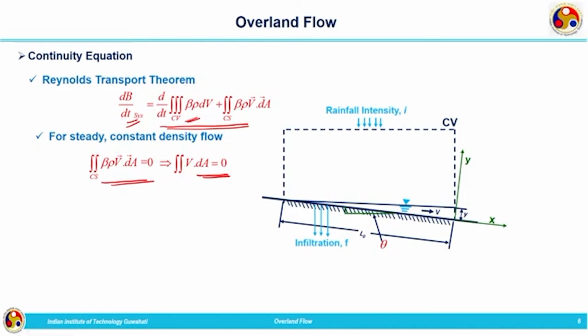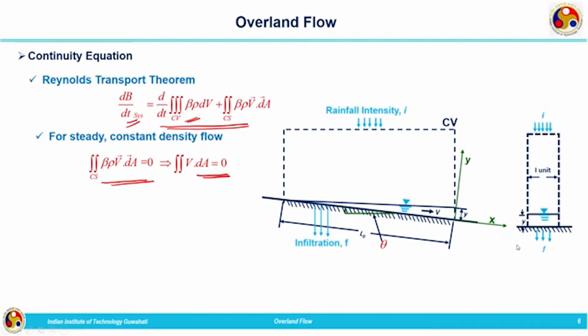Now, before further proceeding, we need to see the cross section of the control volume. So, the control volume is having a unit width and intensity of rainfall I entering into the control volume. F is the infiltration taking place from the ground surface, and the sheet flow is having a depth. The depth of sheet flow is represented by Y, marked like this.